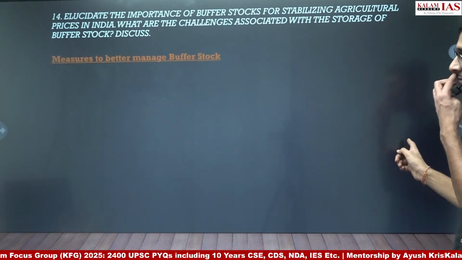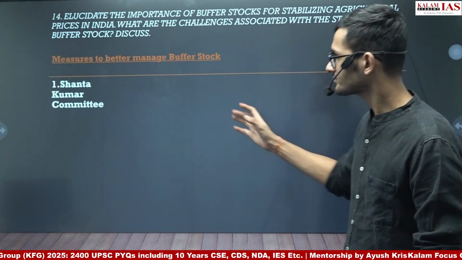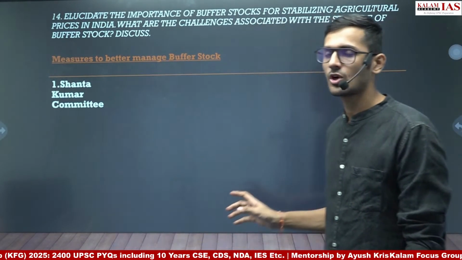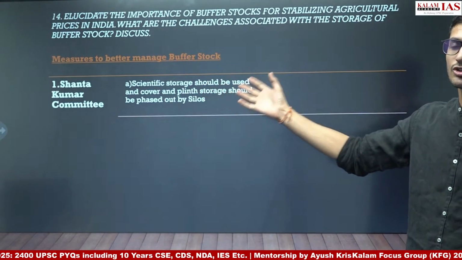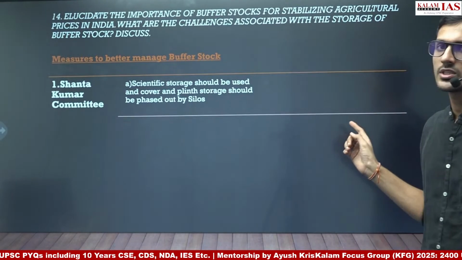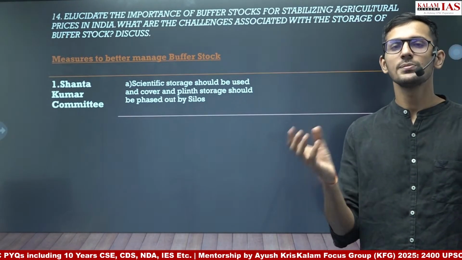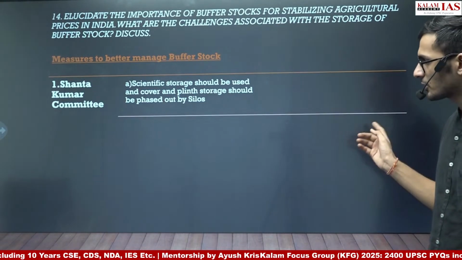Then we will move to the measures to better manage the buffer stock, that is way forward. First, we will talk about the Shanta Kumar committee recommendation. They said that scientific storage should be used instead of cover and plinth storage. So cover and plinth should be replaced by silos, the vacuum silos, the protected silos.